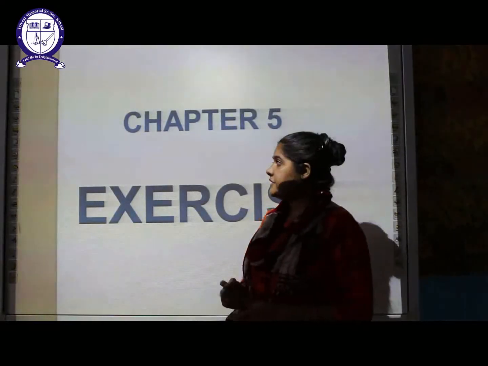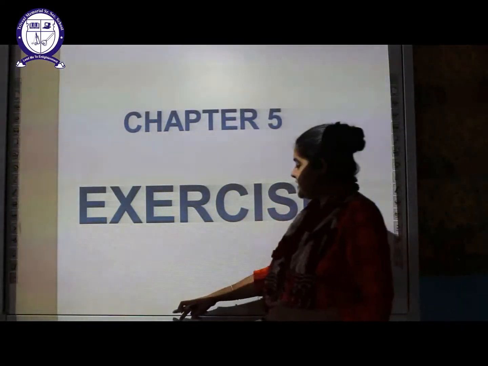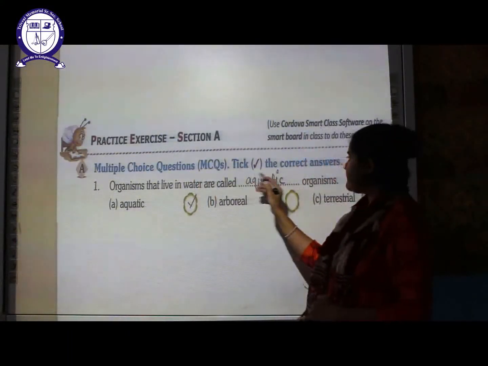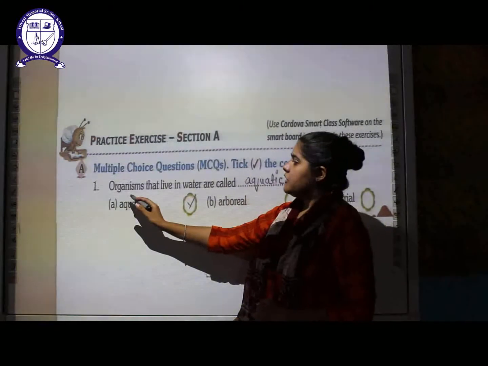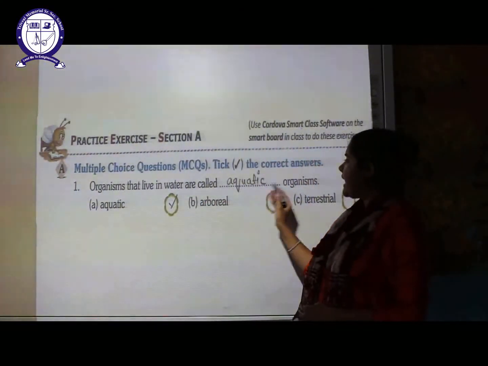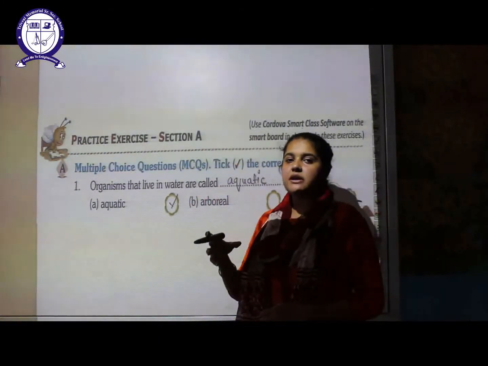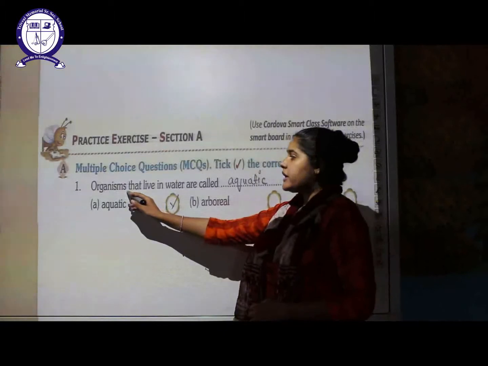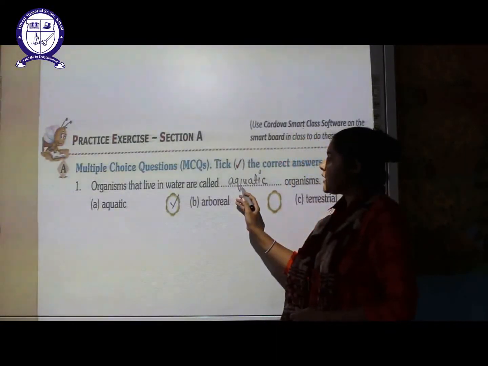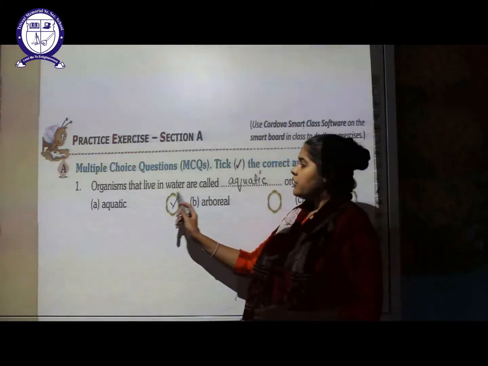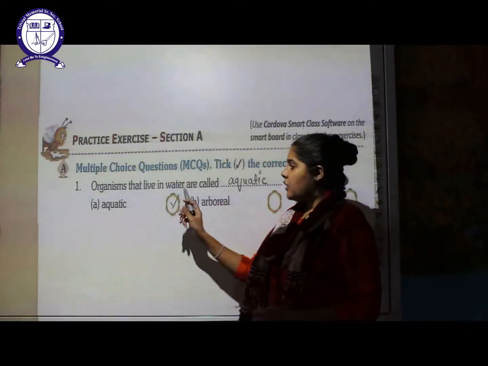Okay students, so let's move on to the exercise part of chapter 5th. The first MCQ type of question here, you have to take the correct answer from this. The first one is, organisms that live in water are called dash organisms. So we have classified the organisms based on their habitat into 4 different types. So those organisms that live in water are called aquatic, arboreal or terrestrial. So the answer is aquatic organism.